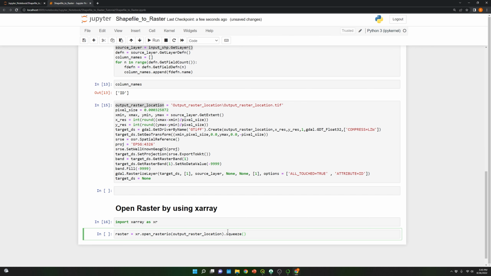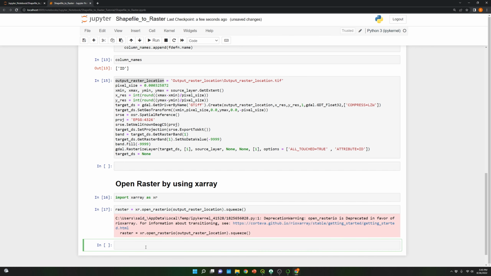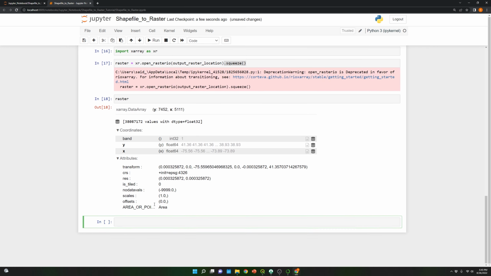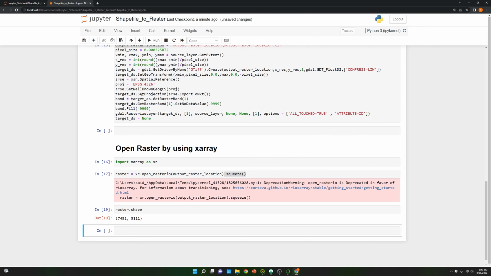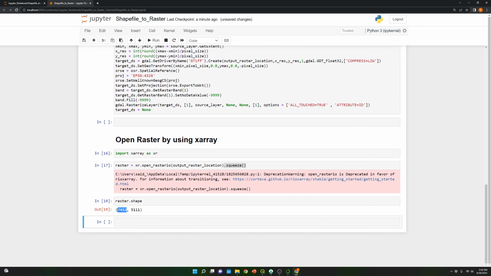You can go back to the video that we posted in the channel, where we went over how to read a raster. Over here, if I type raster, you can see the description, the projection, how many columns. We can use shape to get how many rows and how many columns the raster has.